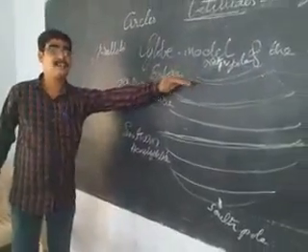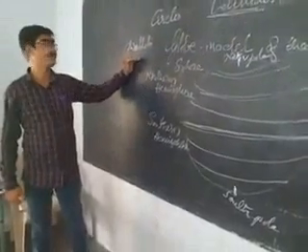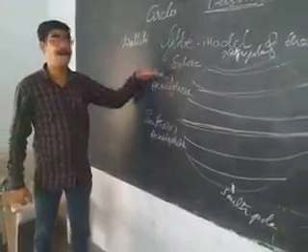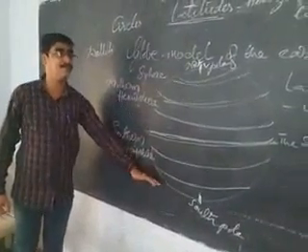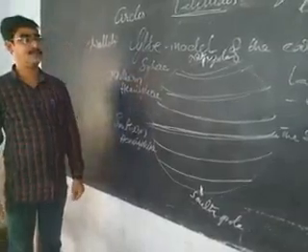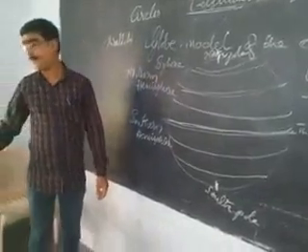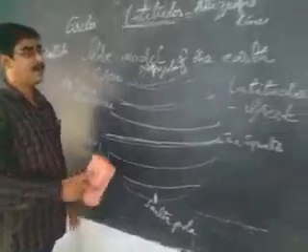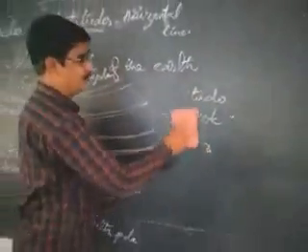These are called parallels. Parallel lines on the globe are latitudes. There are some important latitudes. What are the important latitudes? Now let us see.